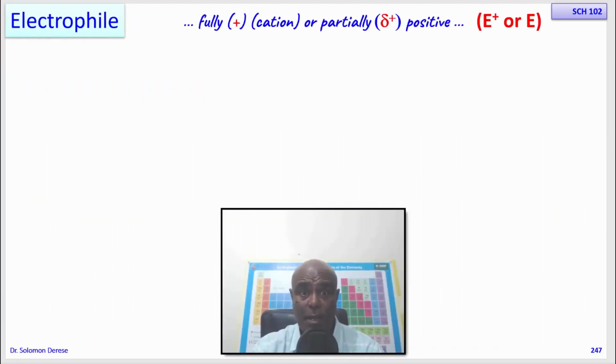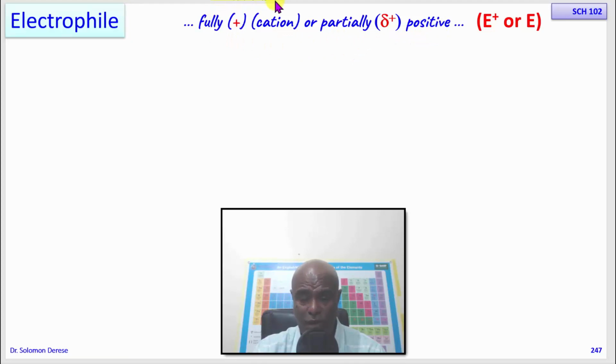So with this basic definition, now we have understood what electrophiles and nucleophiles are. Let me further break down what they are, how they undergo reaction, and how we can recognize an electrophile. Electrophiles are those that love electrons. Since they love electrons, they must be positive. So an electrophile can be fully or partially positive.